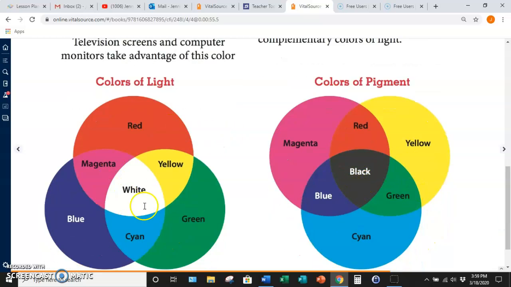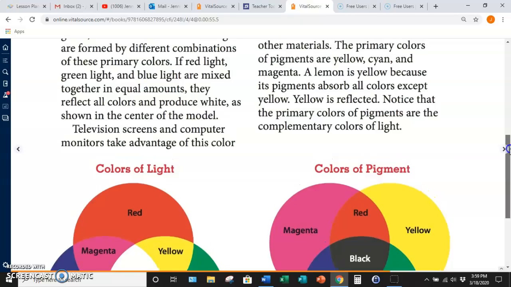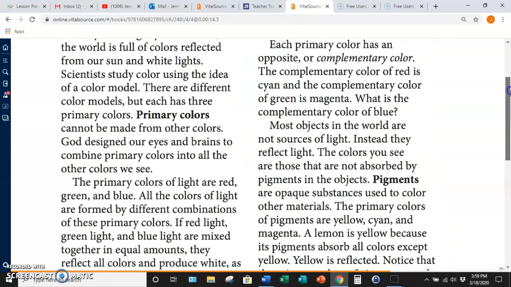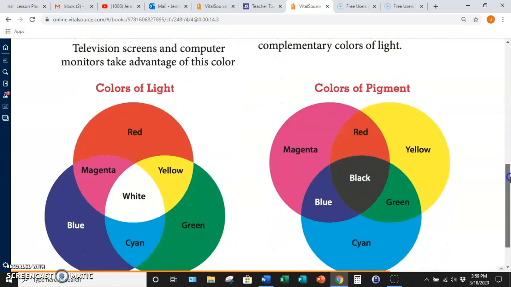so we have our colors of light. We have red, blue, and green. Okay. The complementary color of green was cyan. Is that right? Is that what it said? I'm sorry, I've got to look back up. Make sure I'm reading this right. The complementary color of red is cyan, and the complementary color of green is magenta. I'm saying it wrong. So it's kind of like the opposite of where you see it. So red is here, magenta is here, so the complementary color of blue would be yellow. And when they all come together, you have white. All right.